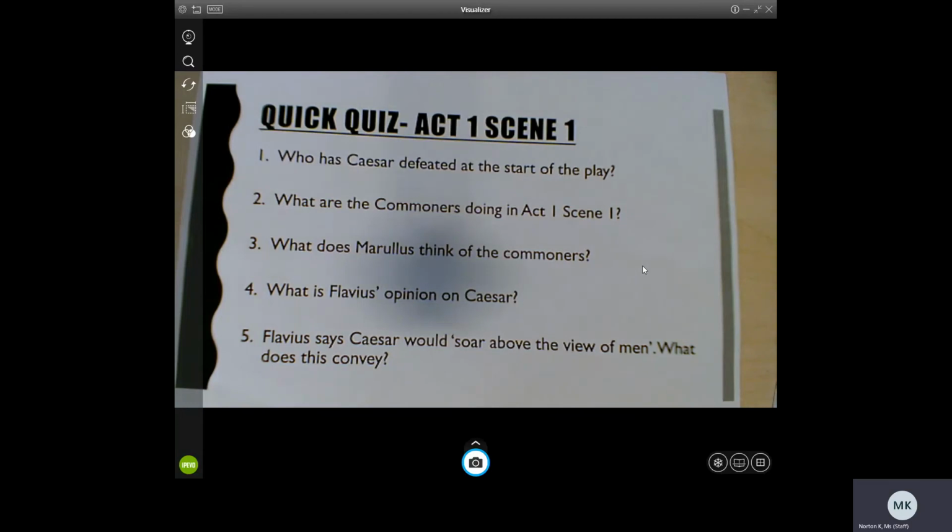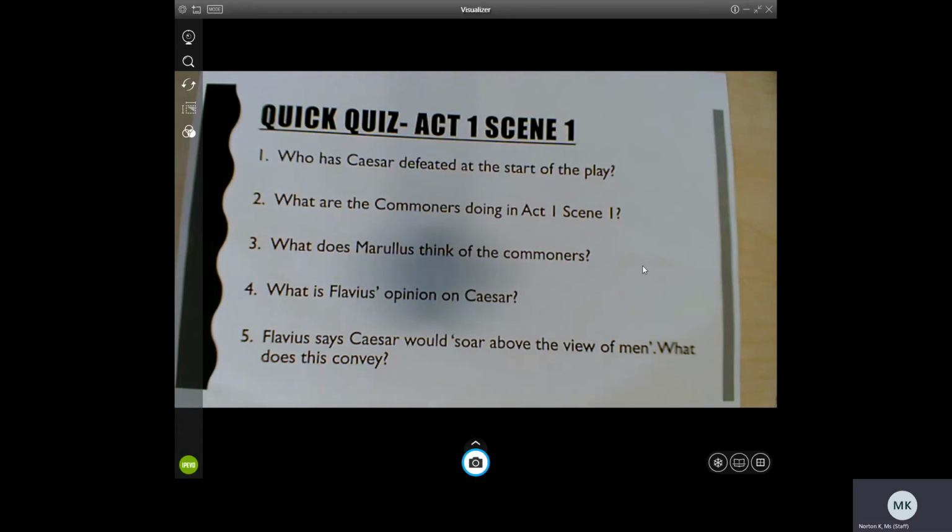So, can we start the lesson today with a quick quiz on Act 1, Scene 1? So recapping the work you did before lockdown. This can be found on page 8 of your Julius Caesar anthology. I'm going to give you 5 minutes. Please can you answer these 5 questions on a piece of lined paper or in your English book.